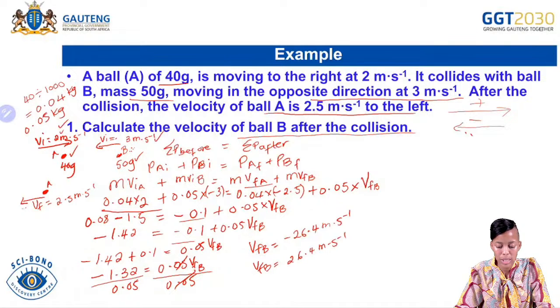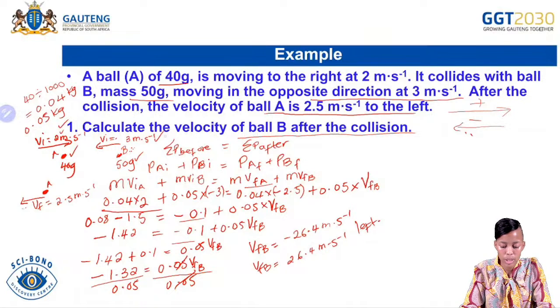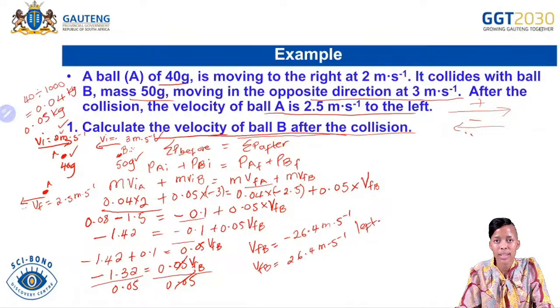Whatever is positive, the direction will be to the right. So whatever we have as a negative answer, our direction will therefore be to the left. So this represents the velocity of ball B after the collision.